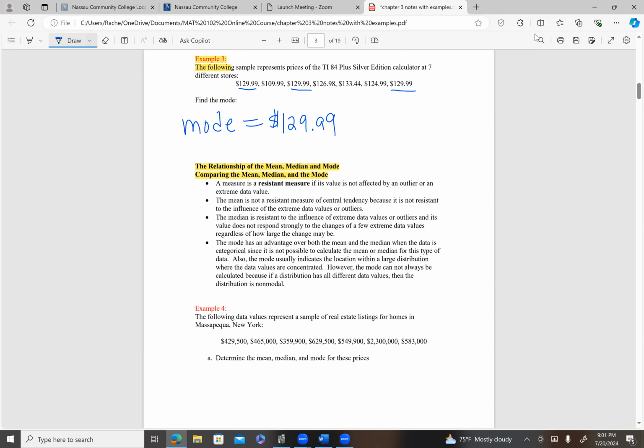So the mode would be a good measure of central tendency for categorical data. We're going to look at the difference between when we should use the mean, the median, and or the mode as the best measure of center, and I think example 4, this next example, does a really nice job illustrating that.